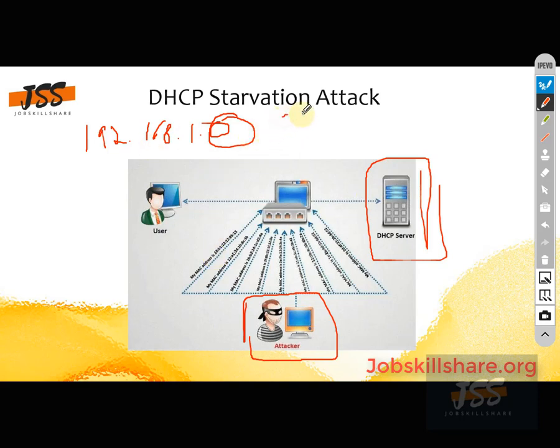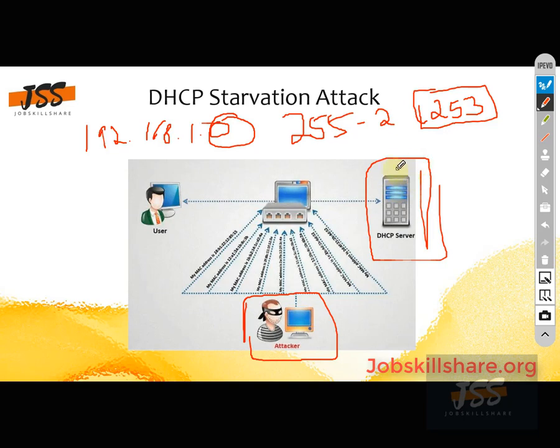The total number is 255 minus 2, so the total is 253. It means the total number of IPs that the DHCP server can give away to these host machines is 253.